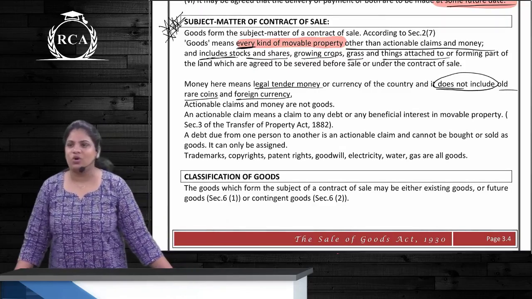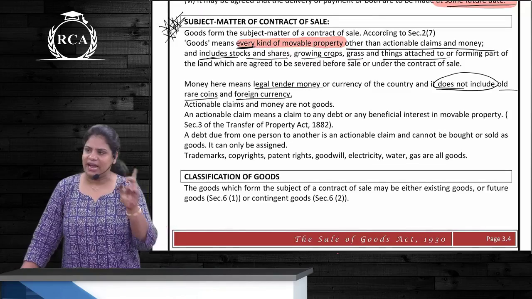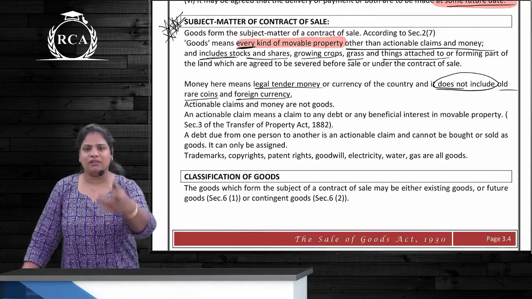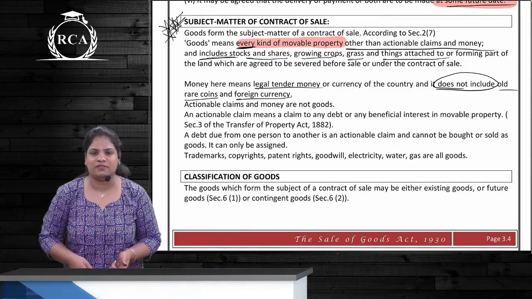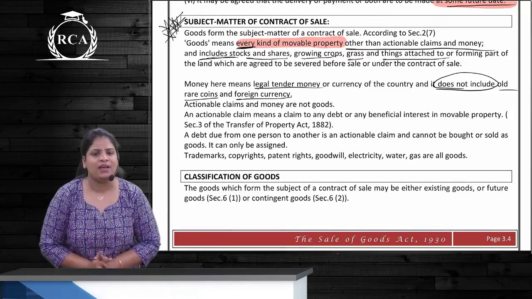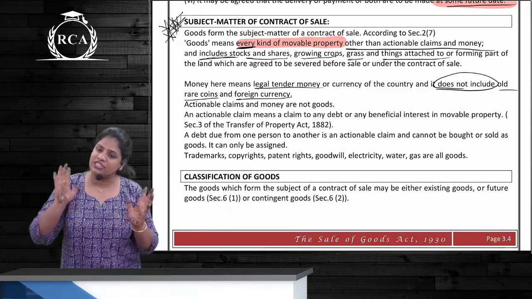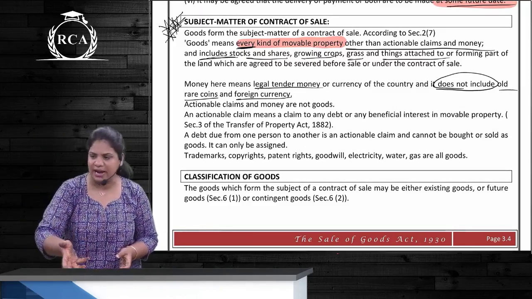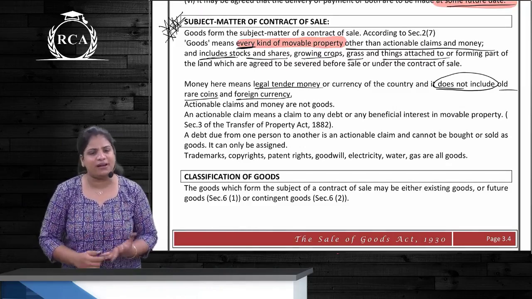Which means if it is old rare coins and foreign currency, they are goods. Can I give you a 100 rupee note and purchase 100 rupees from you? No, this will then be barter only. Money is not goods, right? Can we purchase the old coin, a Vijayanagara Empire coin, by giving money right now? Yes, because it's an old and rare coin, right?